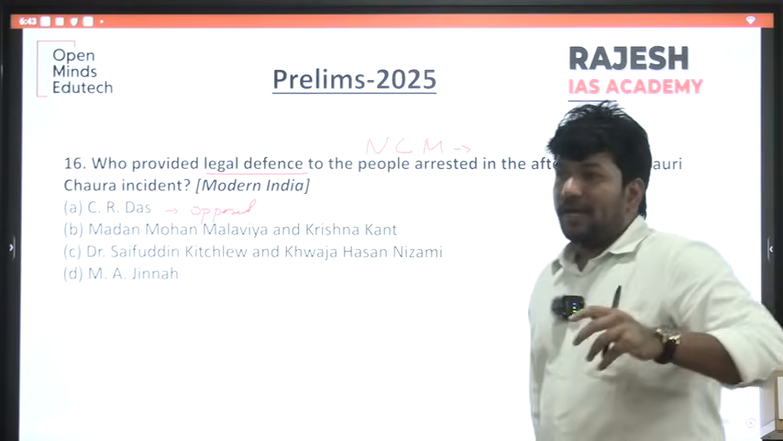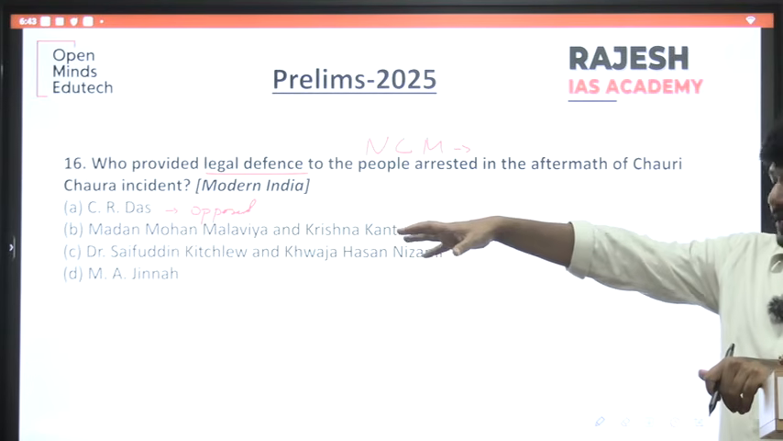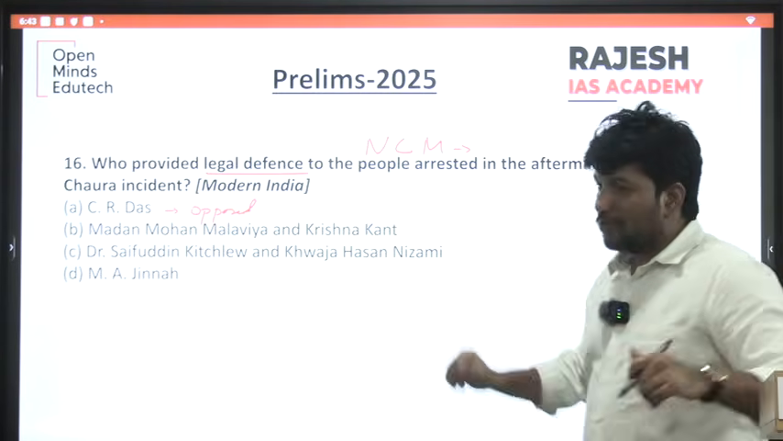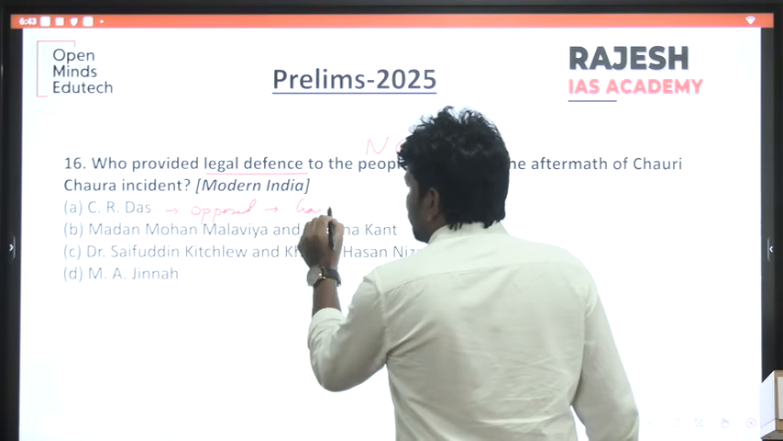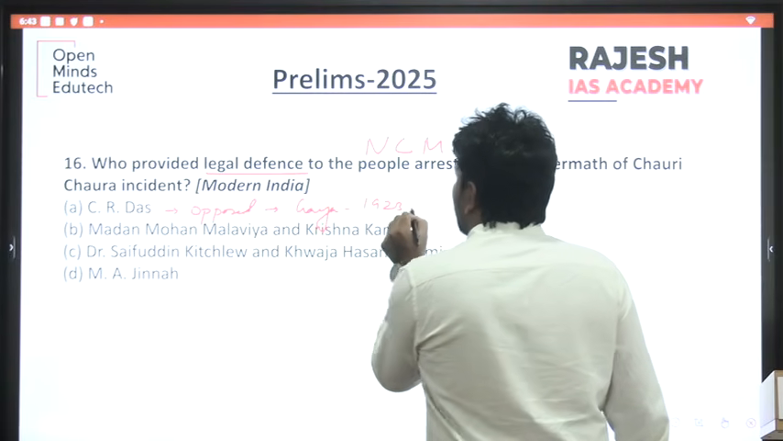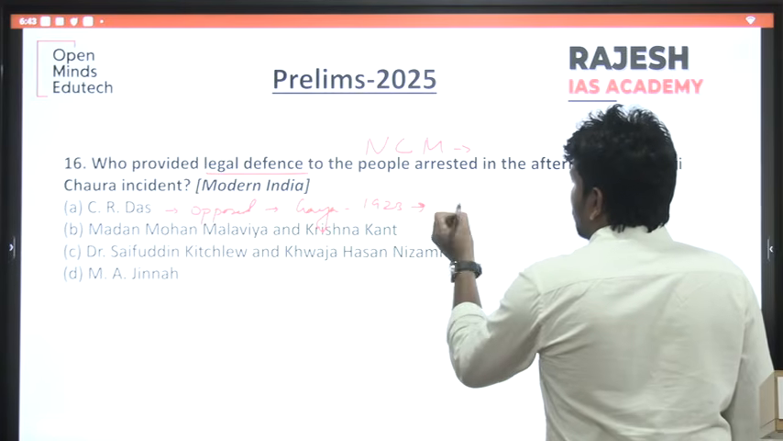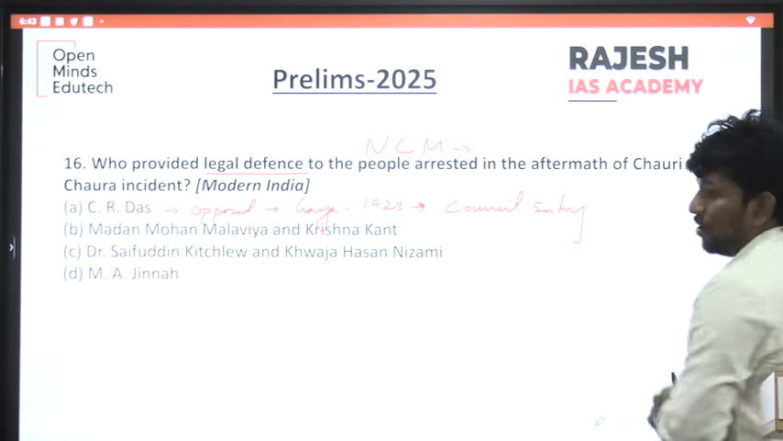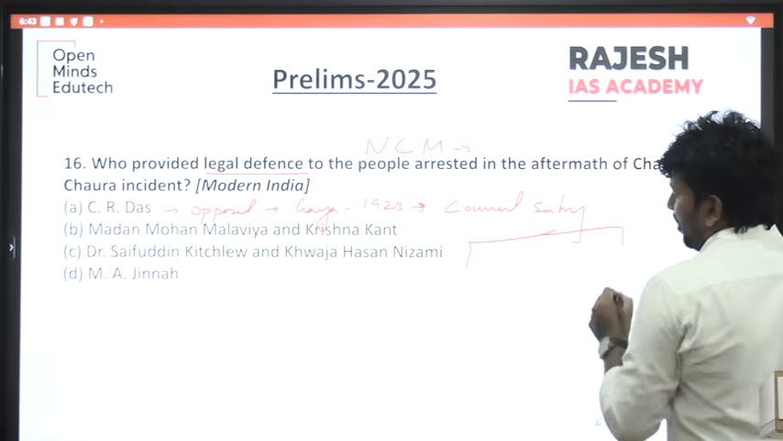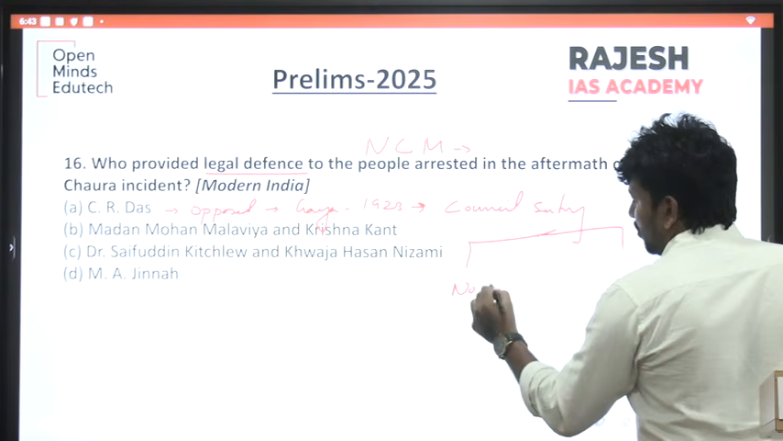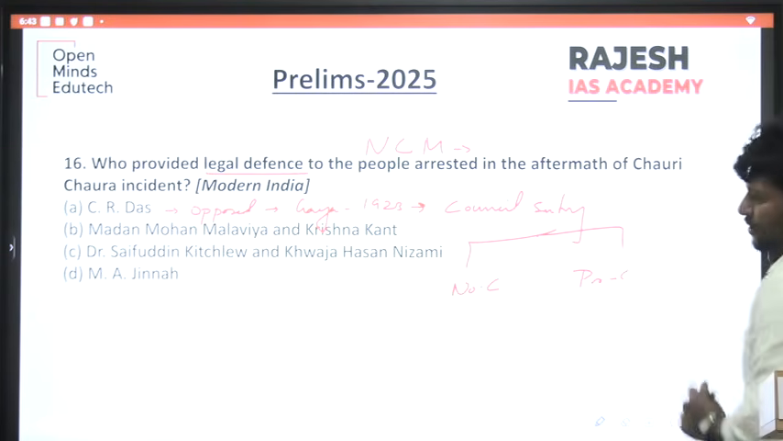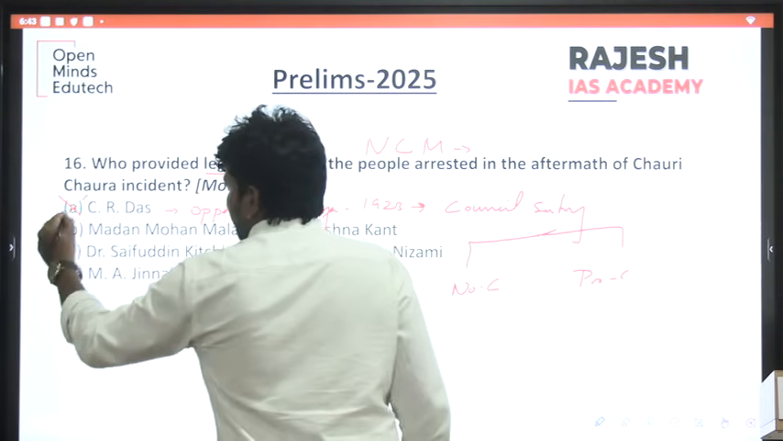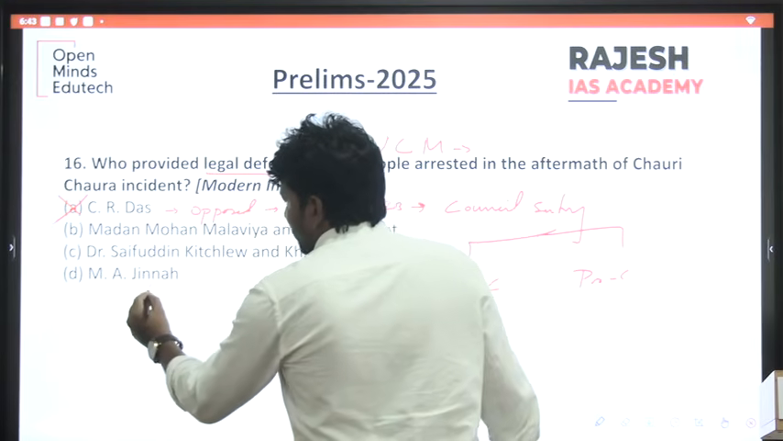C.R. Das said a small violence in a corner of the country cannot be a reason for stopping the entire movement happening in the nation. He opposed. That is why in the Gaya session of 1923 he proposed council entry. This led to a division in the INC: no-changers and pro-changers. So if C.R. Das opposed, will he give legal defense? No, you can eliminate him.